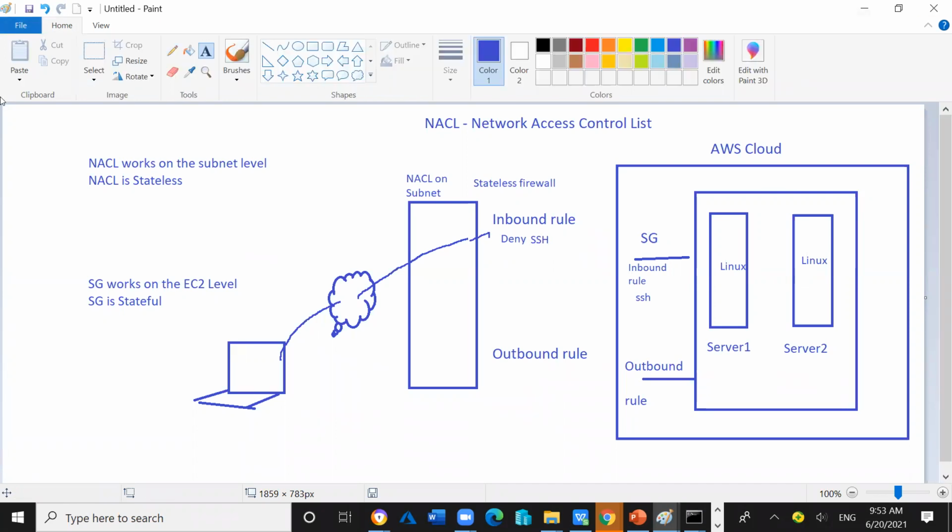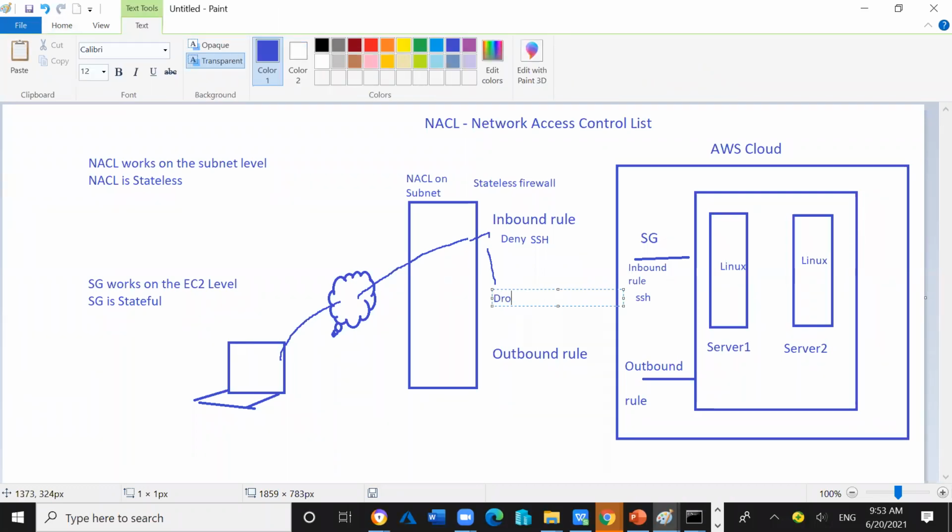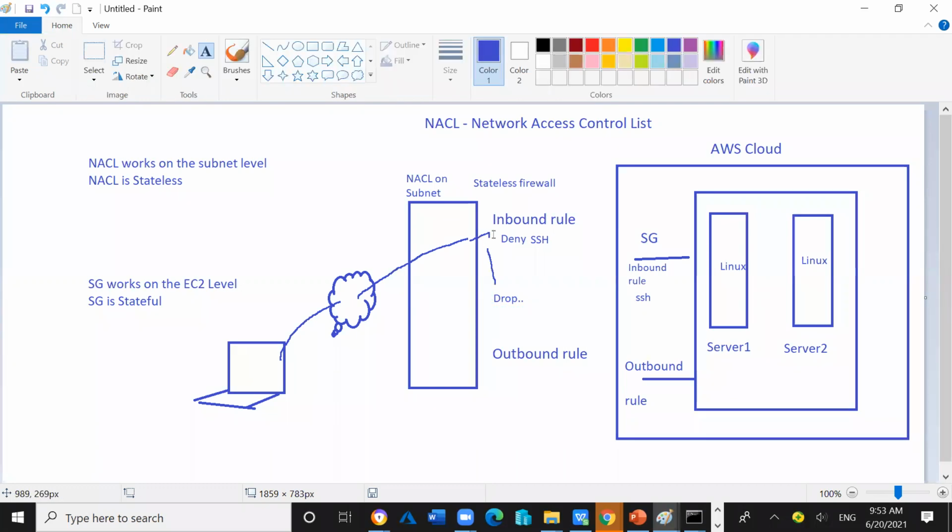Yes, so SSH is denied. Due to the effect of the deny rule of the SSH on the subnet level, on the NACL, the connection will be rejected. The connection will be dropped here, it will not go through, and it will not reach the security group level, because the first entry is at the first gate. The connection will be denied, because here it is the deny SSH rule.